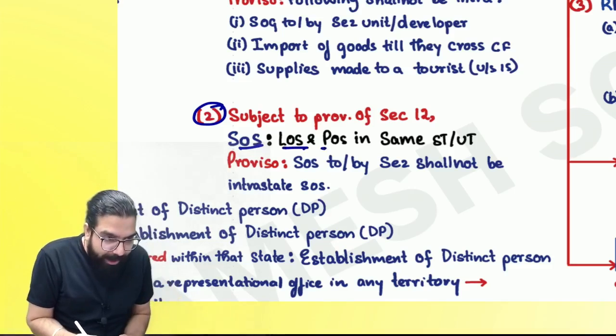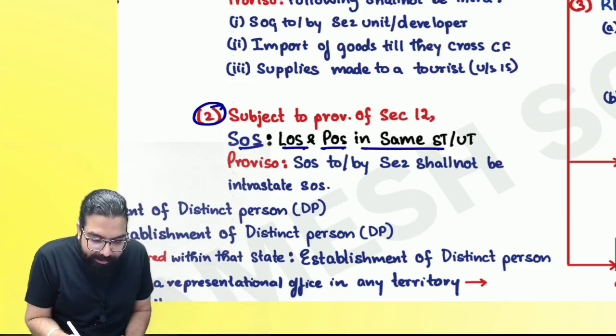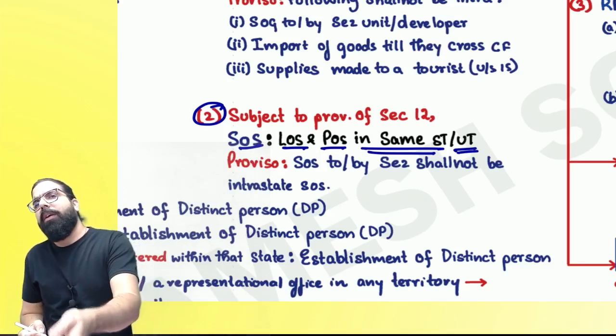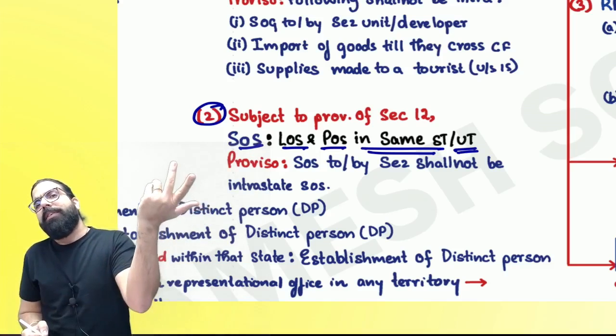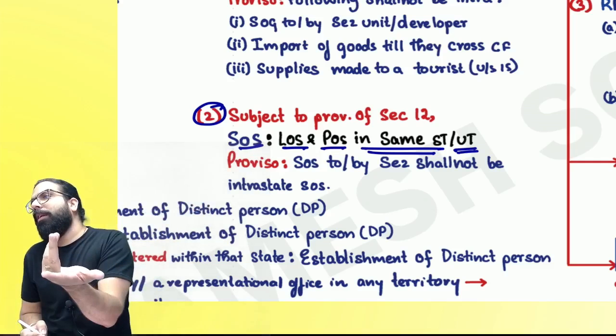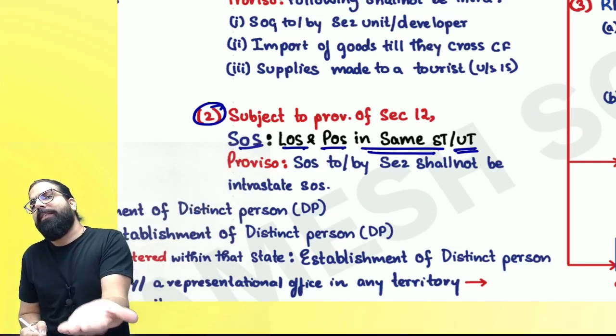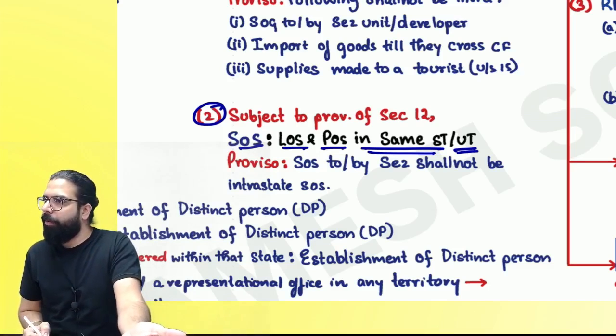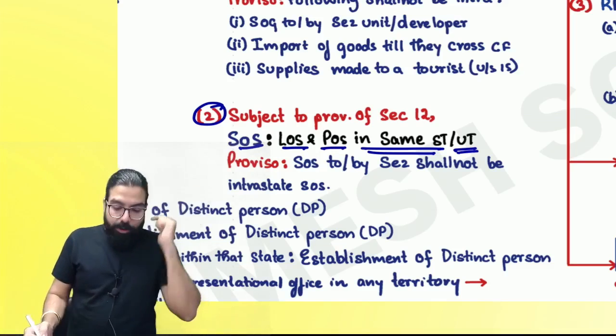Now, if location of supplier and place of supply are in the same state or union territory, we always call it what, everyone? Intra-state supply of service, and you will charge what, everyone? CGST and SGST, or CGST and UTGST. Can we go ahead, everyone? Are we all clear? Chalo, next.